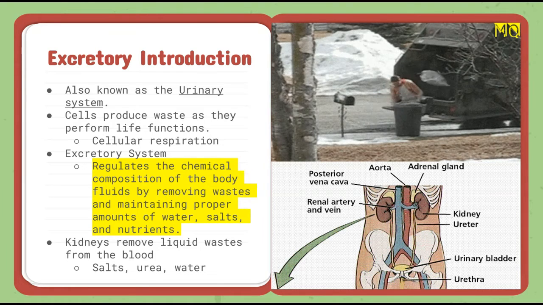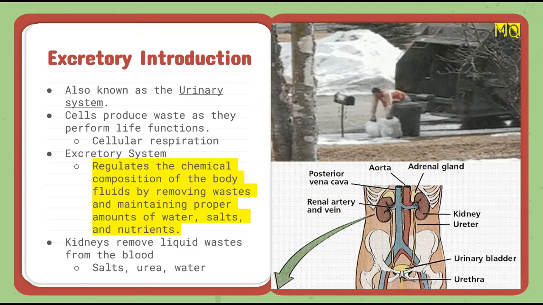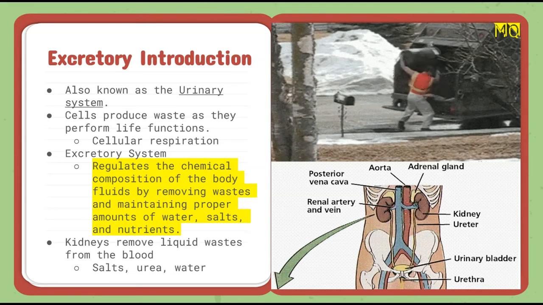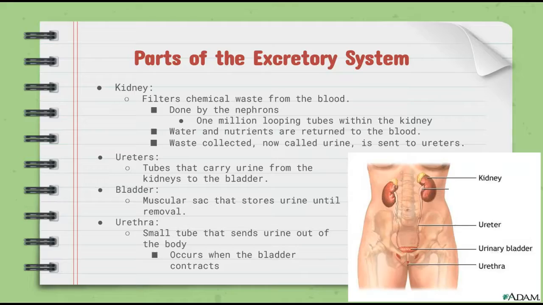The main organ is the kidneys, which remove liquid waste from the blood, including salts, urea, and water. You can see over there to the right, bottom right, you'll see a picture that kind of summarizes each of the organs of the excretory system.